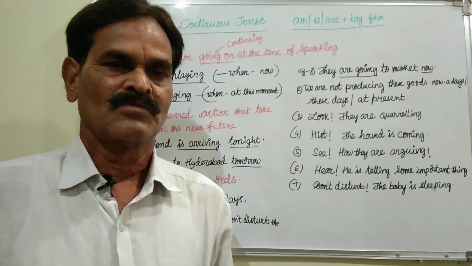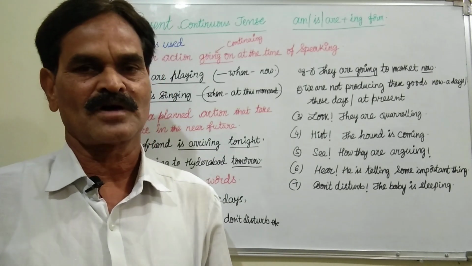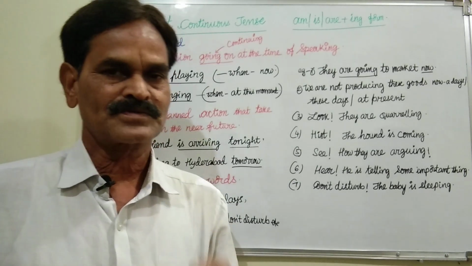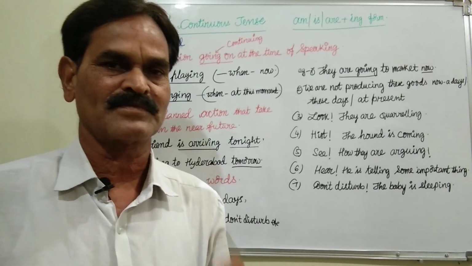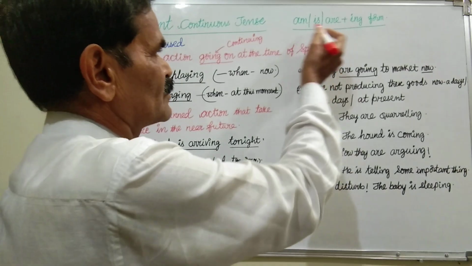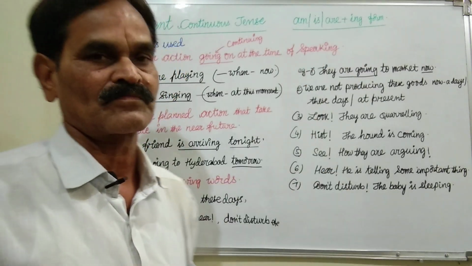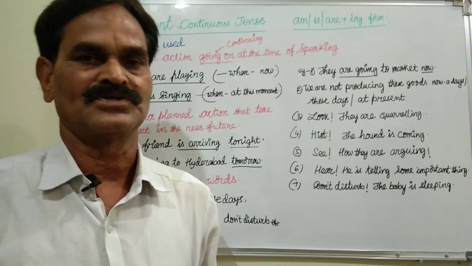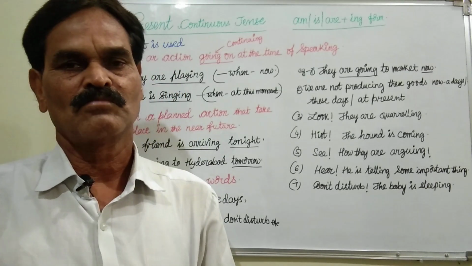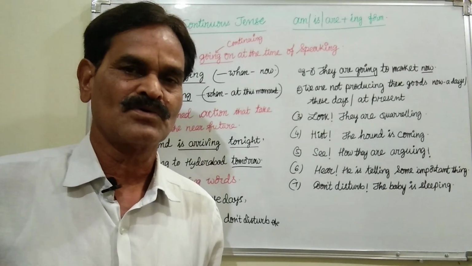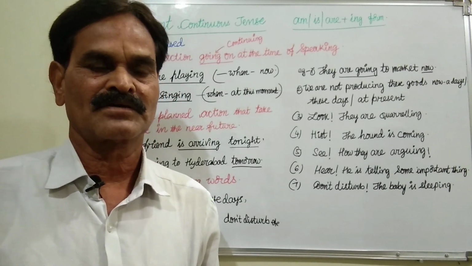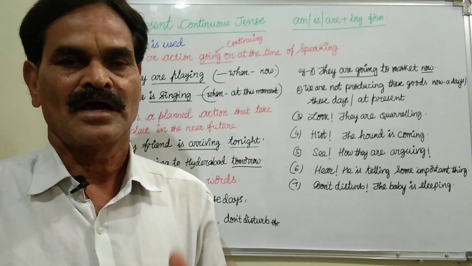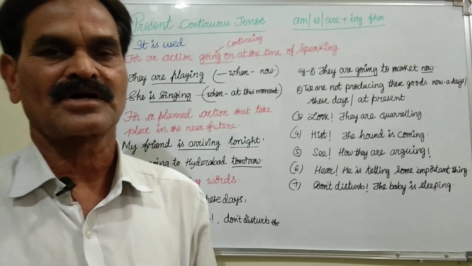Now we know what the various be forms are. In this tense we use the be forms of present tense, that is am, is, are, plus the ing form. I am going to college. He is going to market. They are coming to school. In that way, am going, is coming, are going, these are the present continuous tenses.